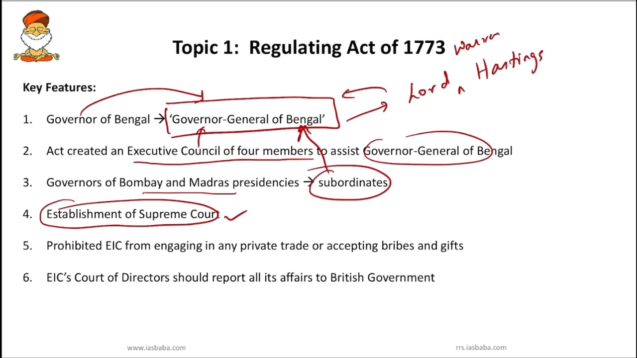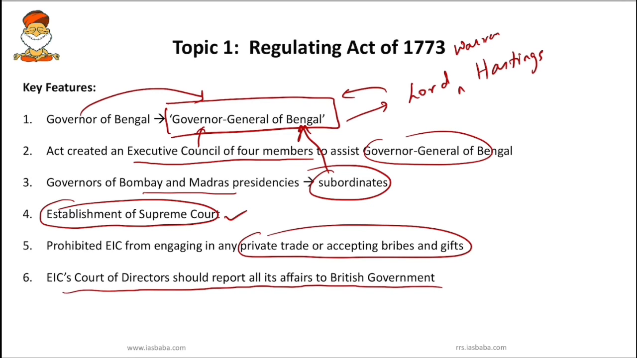So what they did, they prohibited the East India Company from any private trade and from accepting bribes and gifts. So you have to remember this. And finally, what is the important feature? East India Company's Court of Directors should report all its affairs to the British government. So what kind of affairs? All economic, commercial or political affairs, or military, or revenue, civil. All these affairs they had to report to the British government.